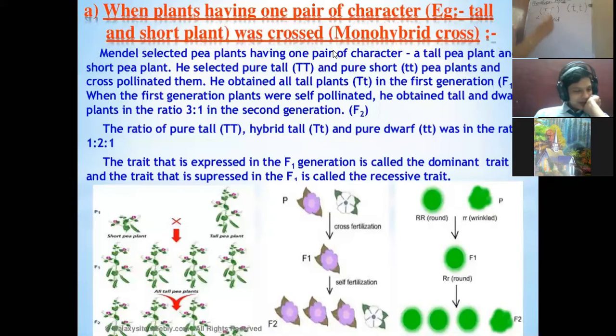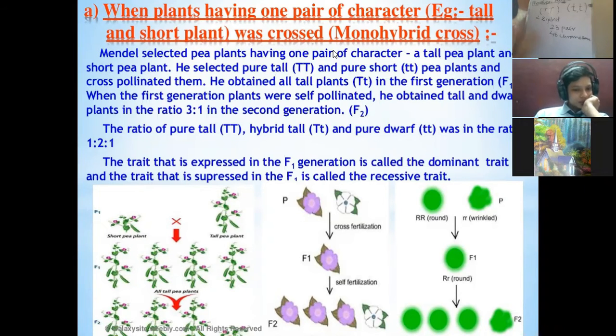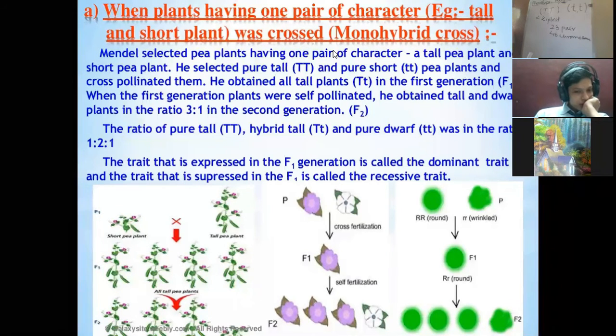For example, there are 23 pairs of chromosomes in the normal human cell.